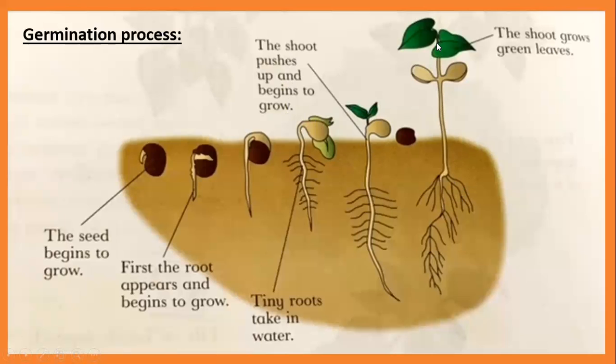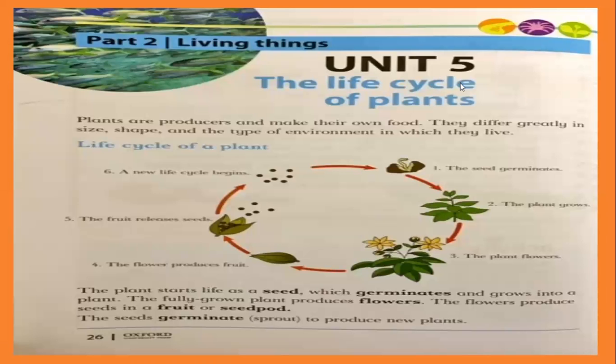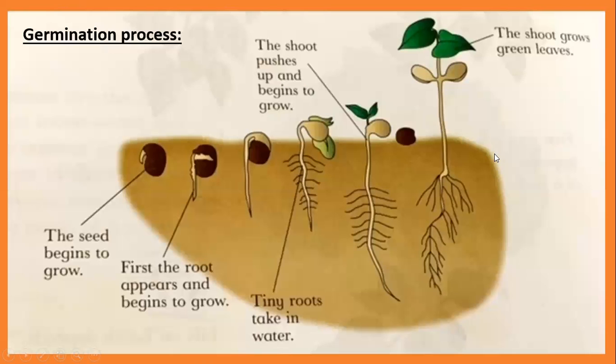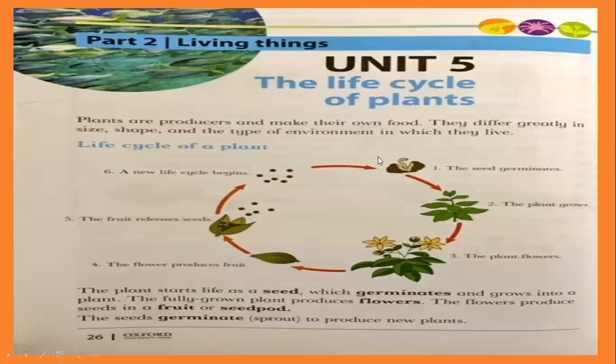Then look, it becomes bigger. The shoot grows green leaves. Green leaves start coming out. Understand? This is the process of germination. The first step, the seed germinates, means it all goes through this process. The seed germinates means, look, the small baby plant starts coming out.